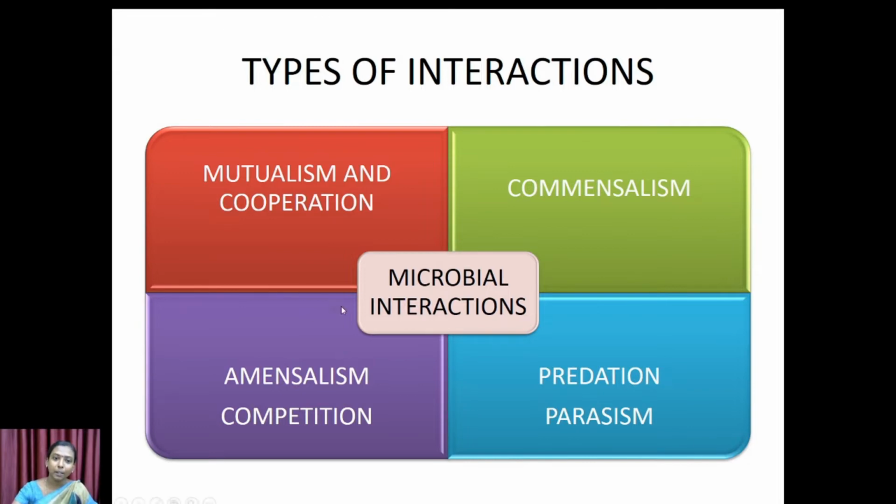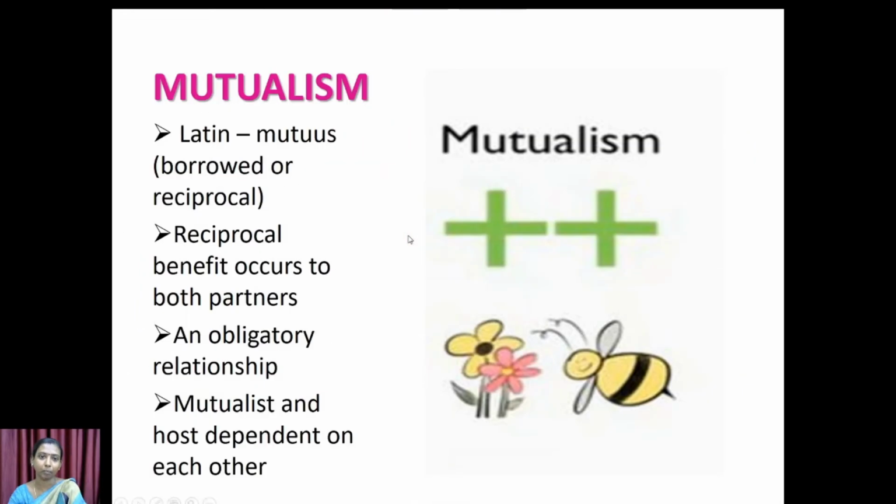Mutualism, cooperation, and commensalism come under the category of positive interaction. Commensalism, competition, predation, and parasitism come under the category of negative interaction. Among these various types of interaction, today we are going to see mutualism in detail. Mutualism is one of the positive interactions between two organisms.